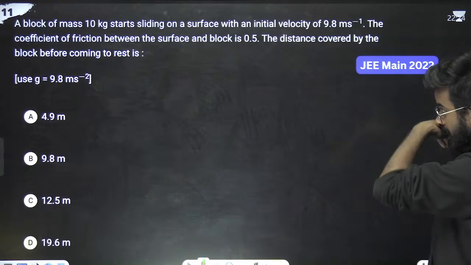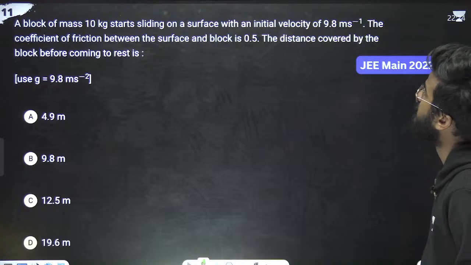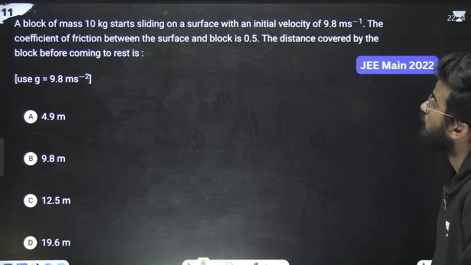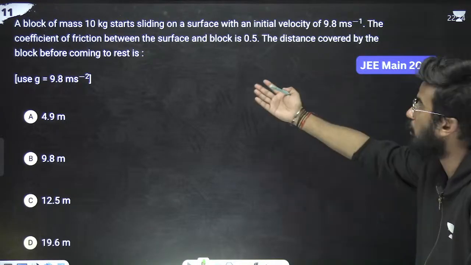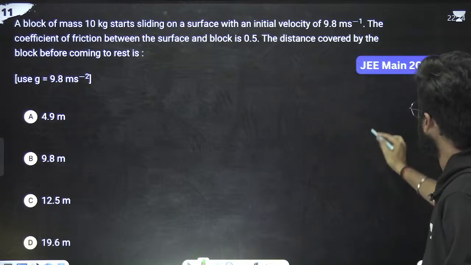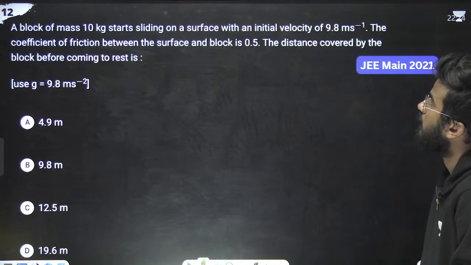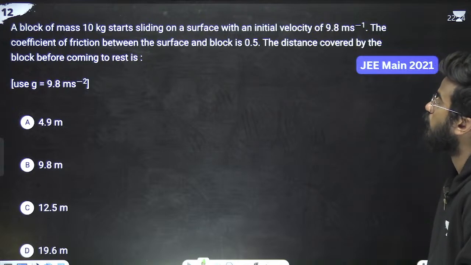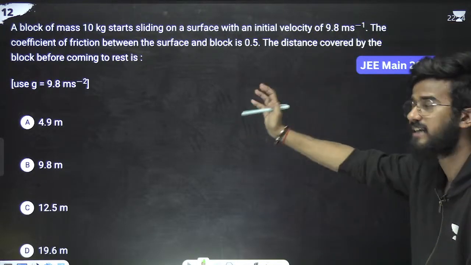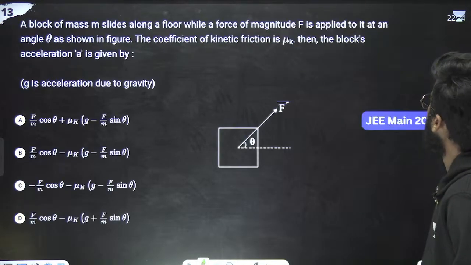Okay, next problem. A block of 10 kg slides on a surface with an initial velocity, and the coefficient of friction is given. Again it is the same problem: find the distance covered before coming to rest. Do it yourself. Next, 2021. A block starts sliding on a surface, the coefficient of friction is given, and we need the distance covered. Again, the same problem.